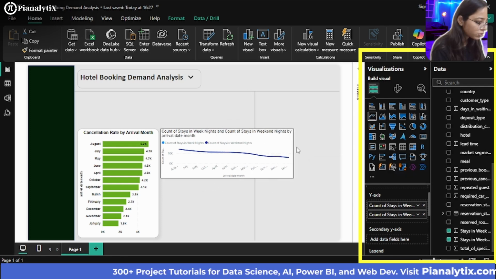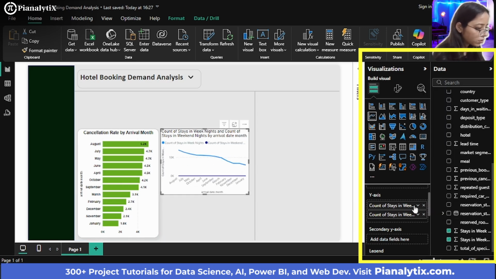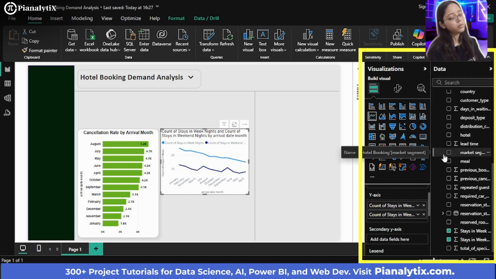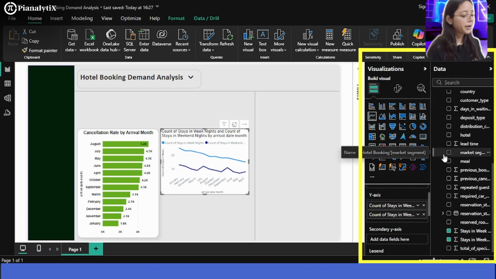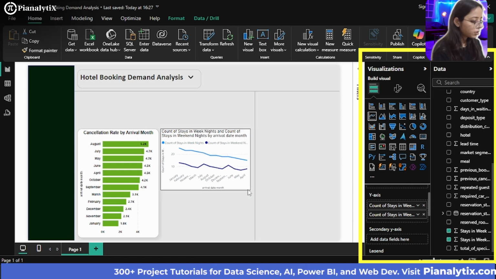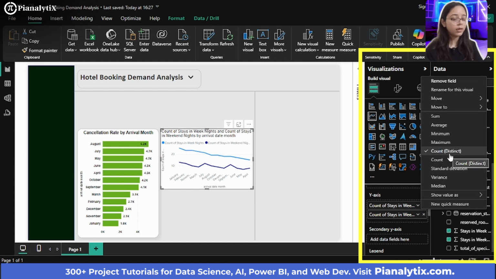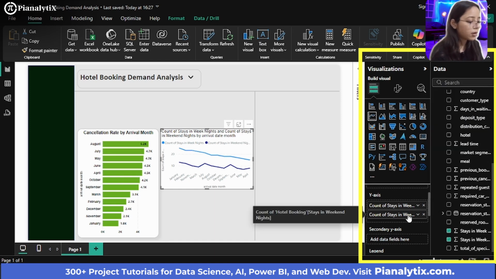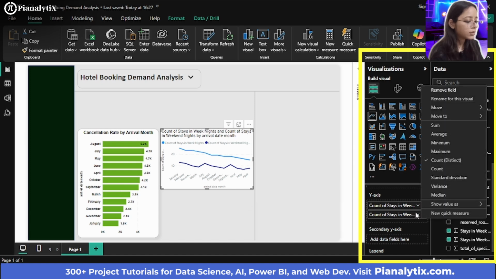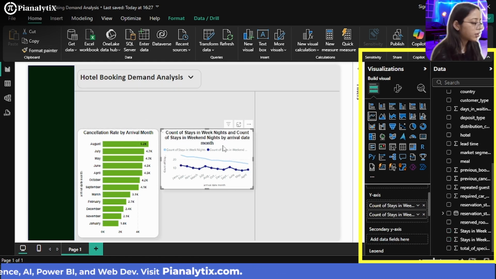And if I just show you, okay, so we would be going with the distinct count because actually we want the unique stays, not any repetitive ones. So we'll just go with the distinct count here. Like if I show you, what I did was I clicked on the count of stays and I wanted the distinct or the unique count. Similarly, I made these changes in here also for the weekend nights. So I made this a distinct count. Now what I am going to do is click here, click on the format paint option, and I'll just click here.